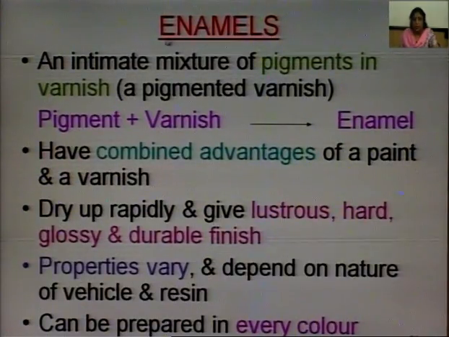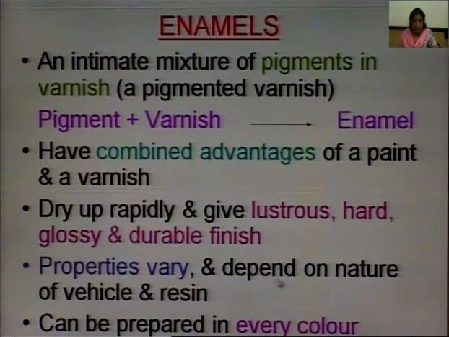Then we come to the enamels, third part of the chapter. Enamel is a pigmented varnish. Varnish is resin and oil, and if we add pigment, the result is enamel. It has combined advantages of paint and varnish, dries up rapidly and gives lustrous, hard, glossy and durable finish.